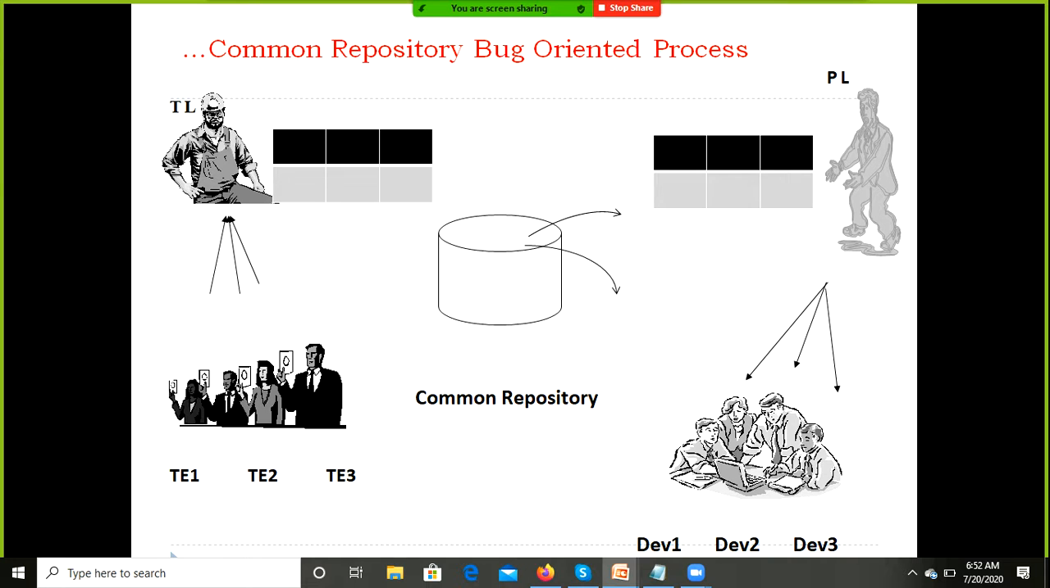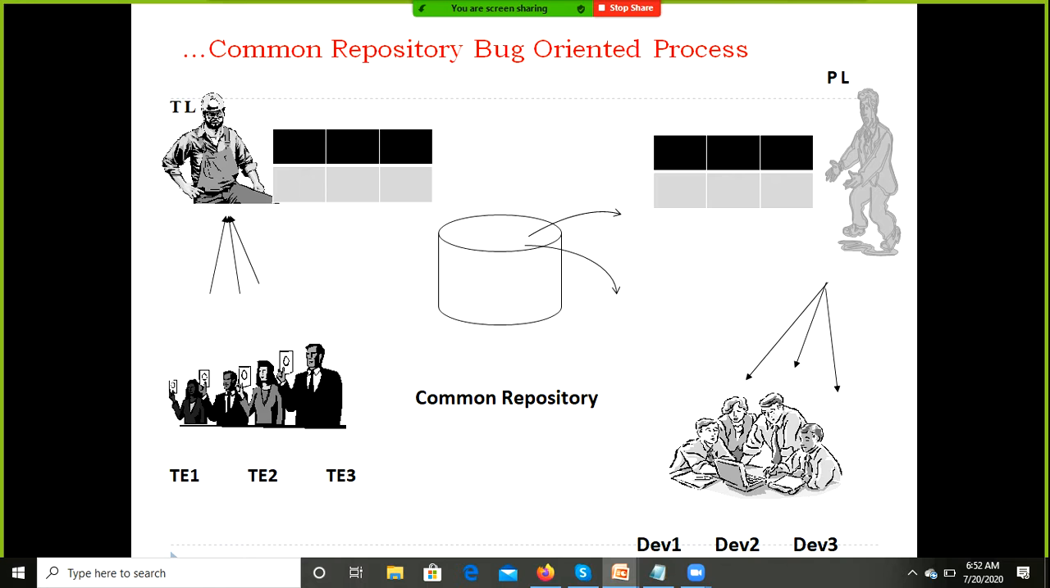In the common repository, all the documents are maintained in Excel sheets only, accessed through a server. The company will provide the server for developers and testers. They will give you the authentication details for developers and testers to access the server. All the documents are accessed through the server itself. That comes under the common repository oriented process. Only authorized persons can access the server.